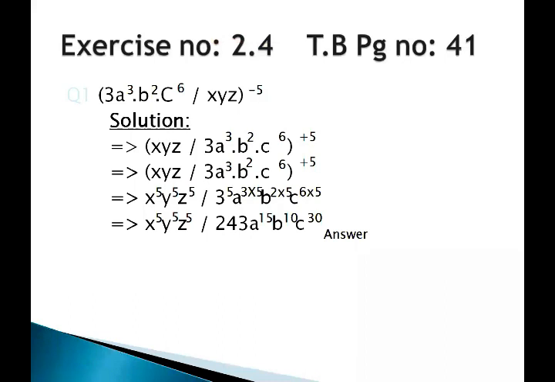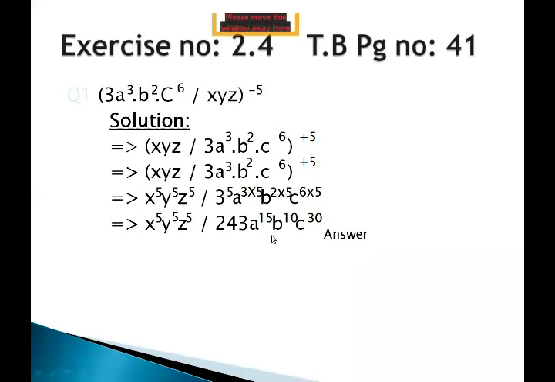So finally we have 3 to the power 5, which means 243. You may use your calculator or you may do the multiplication manually. 5 times multiply 3, and a to the power, when we multiply 3 by 5, it becomes 15, b to the power 2 times 5 is 10 and c to the power 6 times 5 is 30.